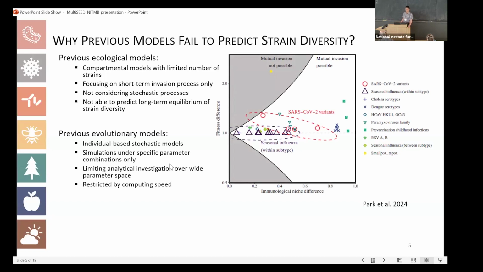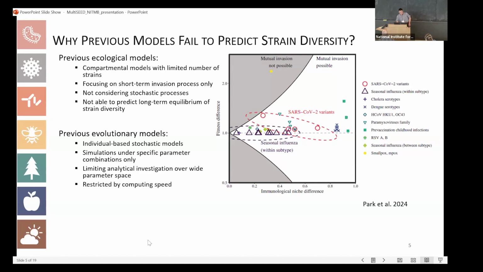On the other side, previous evolutionary models try to track the dynamics of different strains, but the methods they usually use are individual-based models, running stochastic simulations. They are good, but they are restricted to very specific parameter combinations, and also restricted by computing speed. So these factors limit the analytical investigation over a very large parameter space.